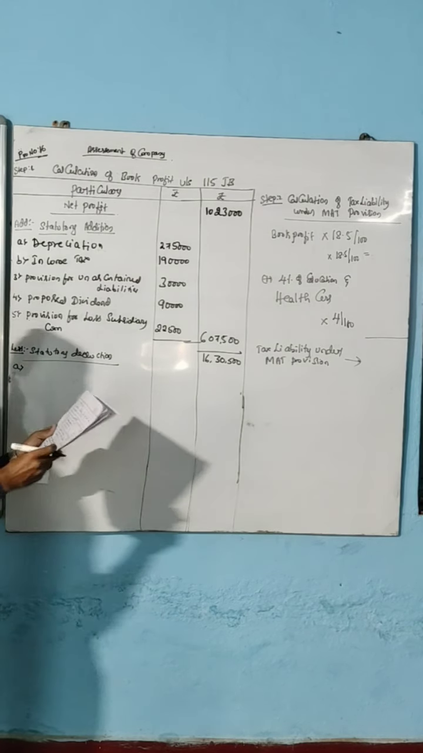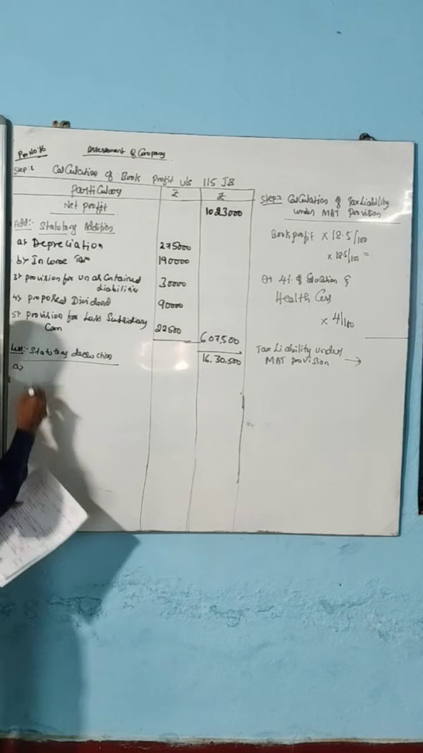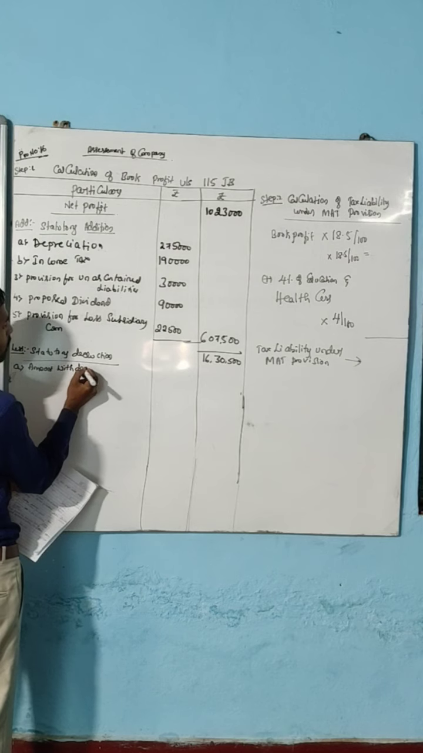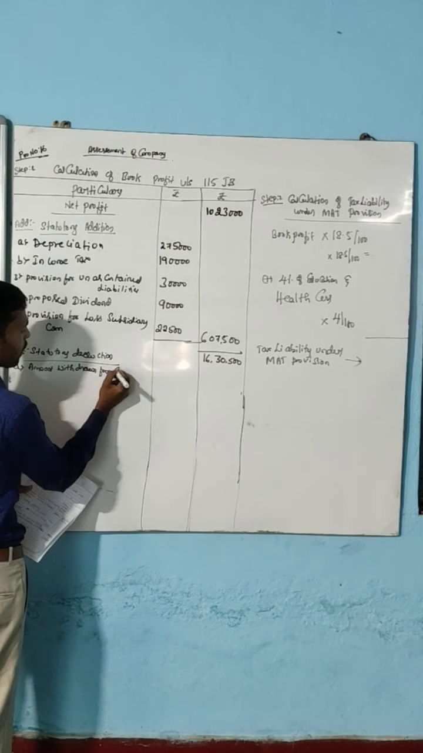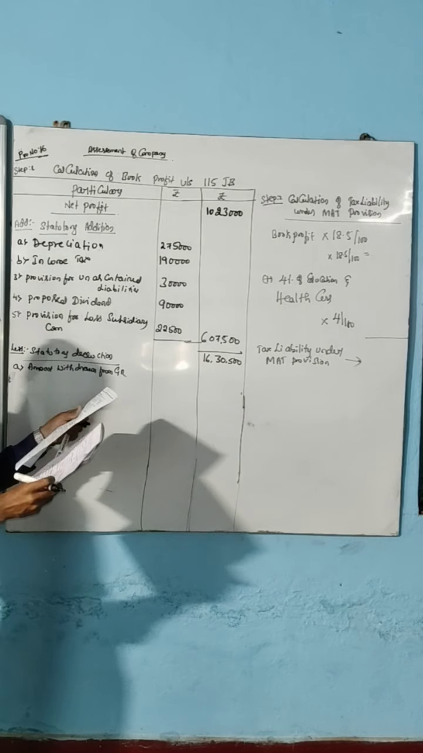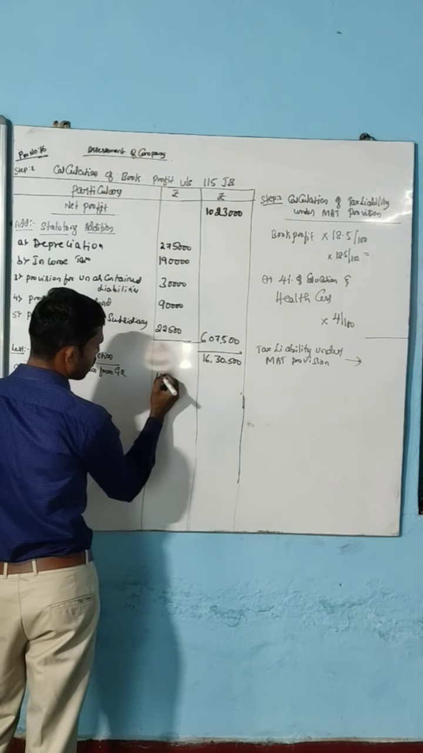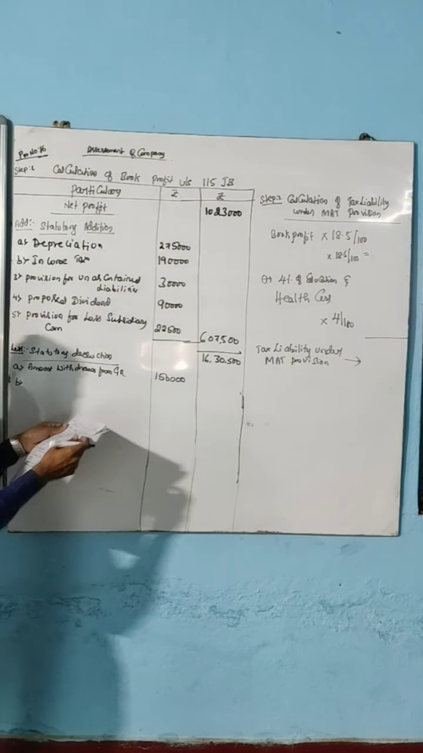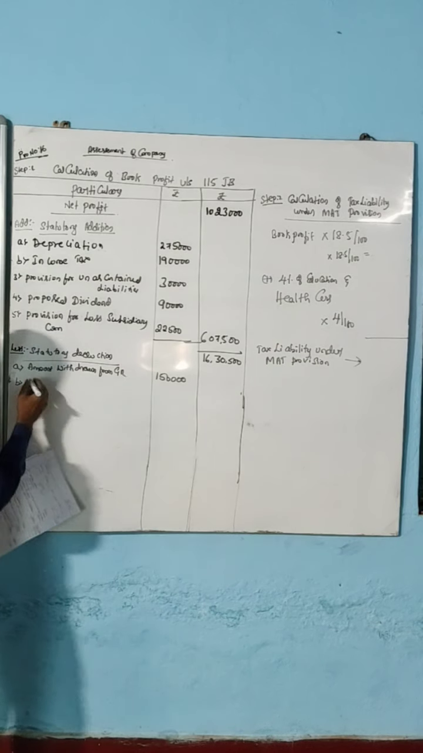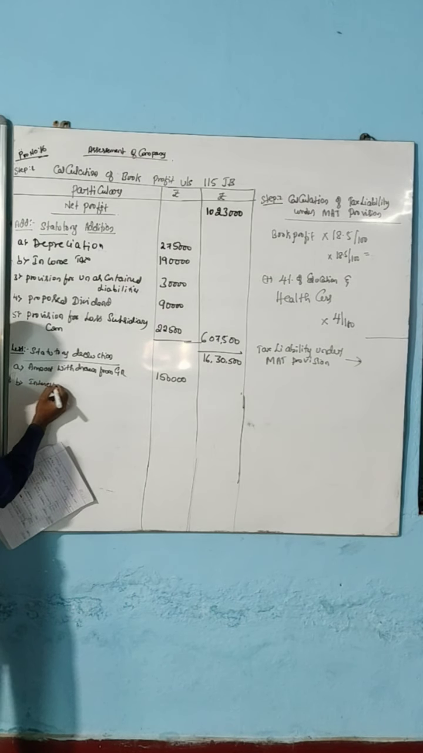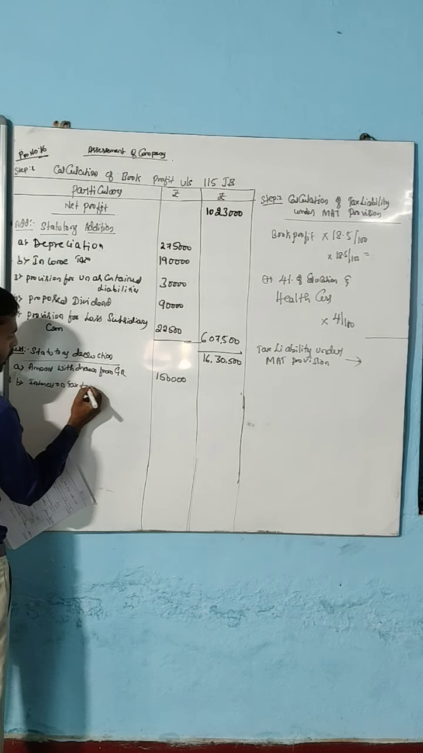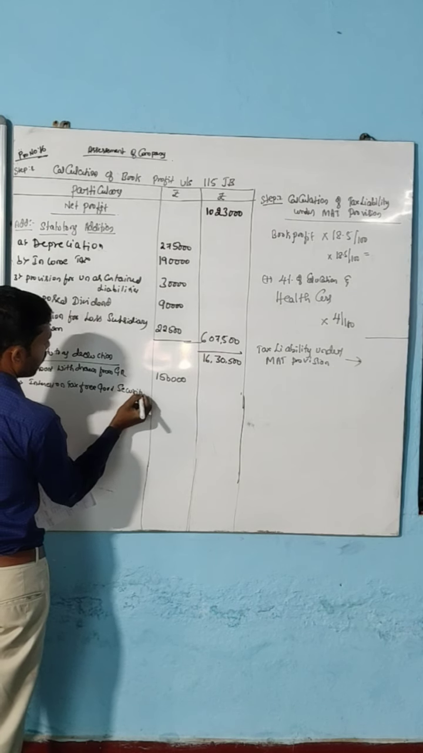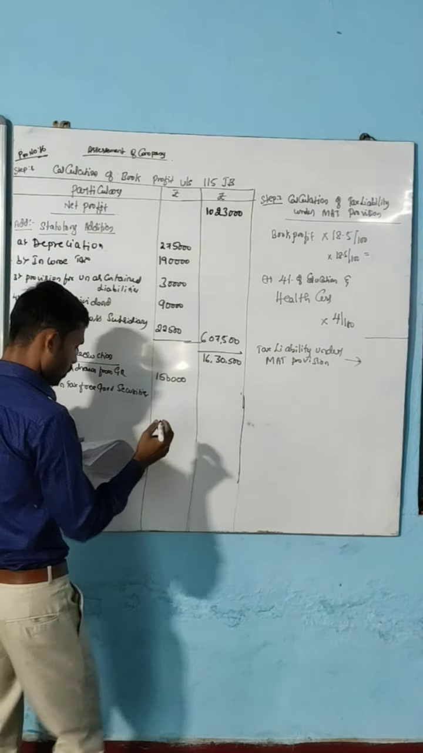The first one is the amount withdrawn from general reserve. What is the amount withdrawn from the general reserve? 1,50,000. Next one, interest on tax-free government securities, that is exempted income. Amount 10,000.